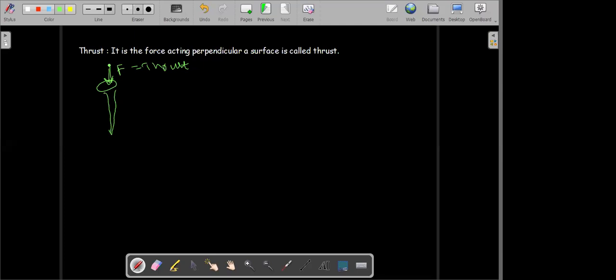If on the same nail I apply a force which is not perpendicular, if I apply a force like this.